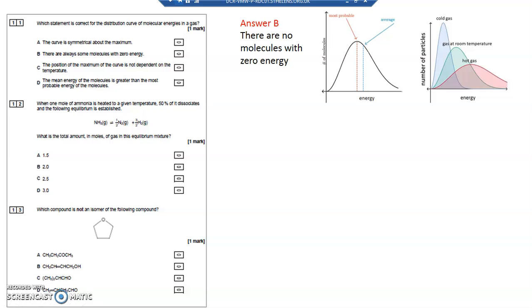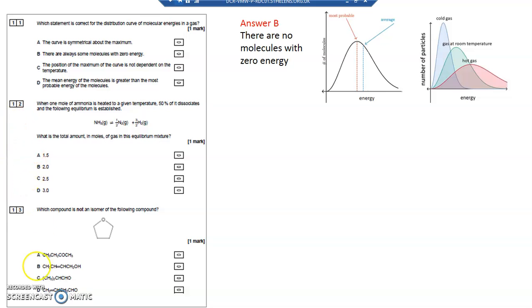When 1 mole of ammonia is heated to a given temperature, 50% of it dissociates and the following equilibrium is established. What is the total amount of moles of gas in the equilibrium mixture? So 1 mole of ammonia makes half a mole of N2 and 1.5 moles of H2.